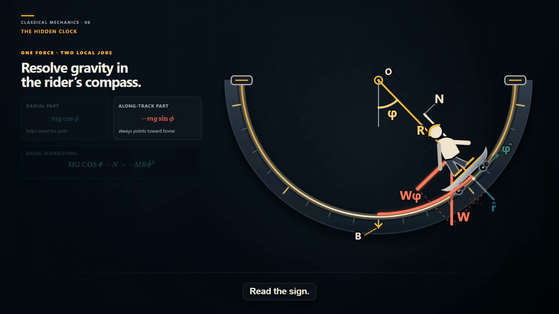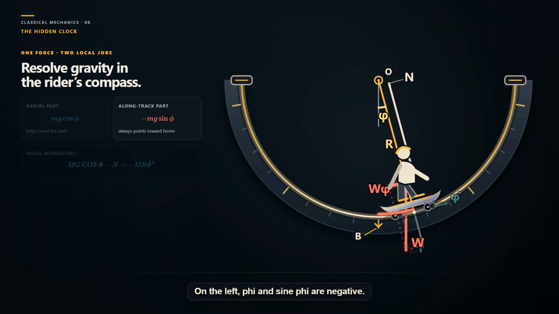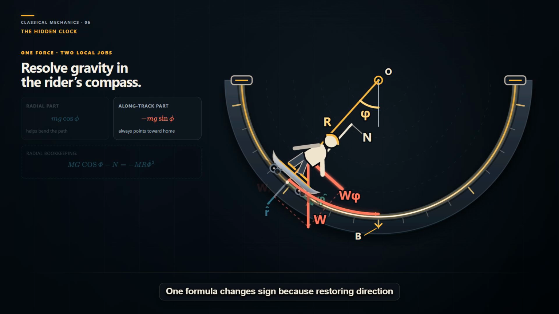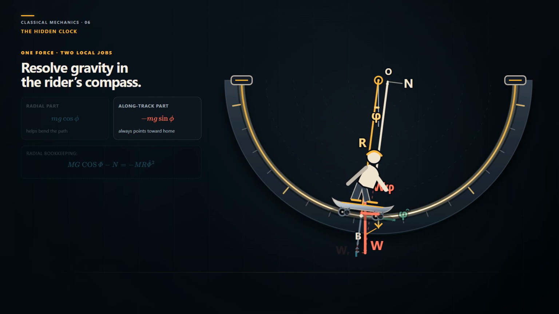Read the sign. On the right, phi and sine phi are positive. The leading minus makes the component negative. Its arrow opposes phi hat and points toward smaller angle, where the board begins returning. On the left, phi and sine phi are negative. The minus makes the component positive, along phi hat, again toward B. One formula changes sign because restoring direction changes side.